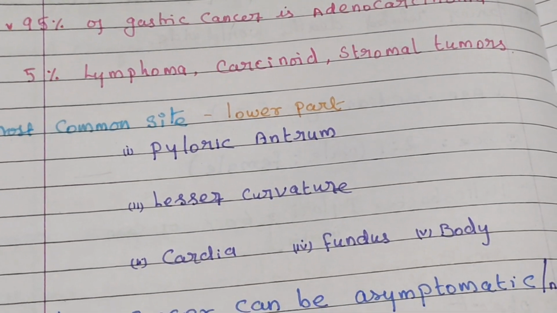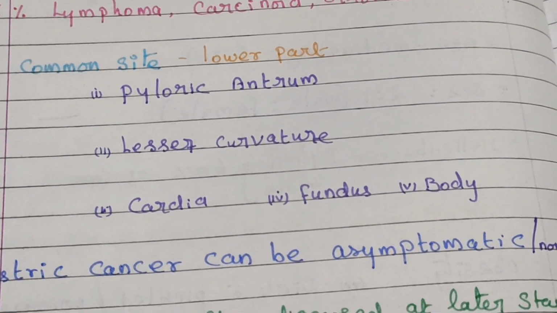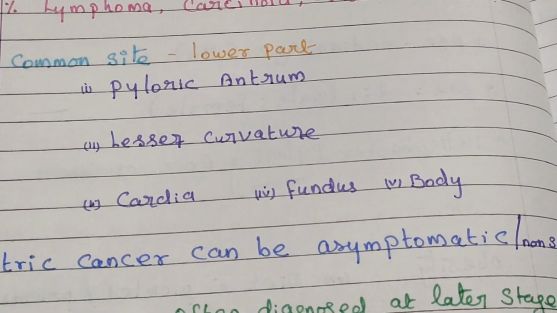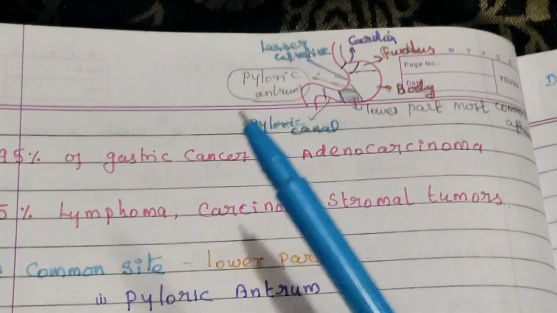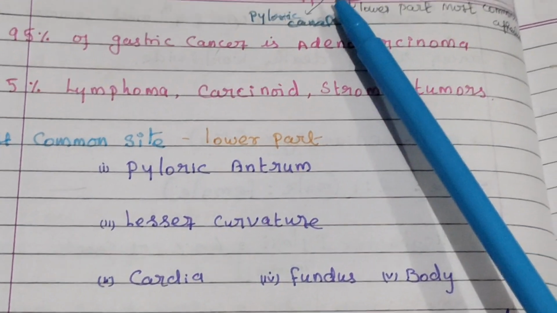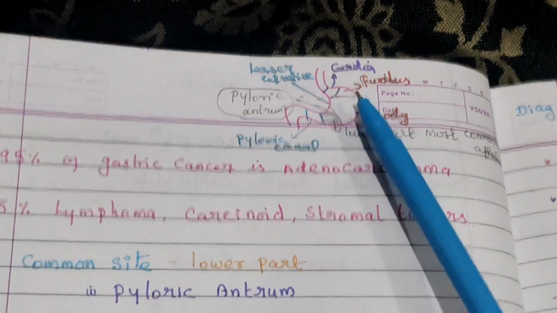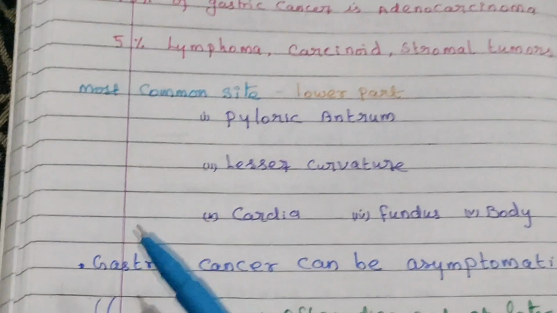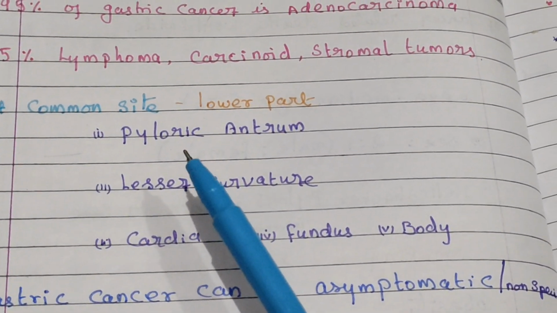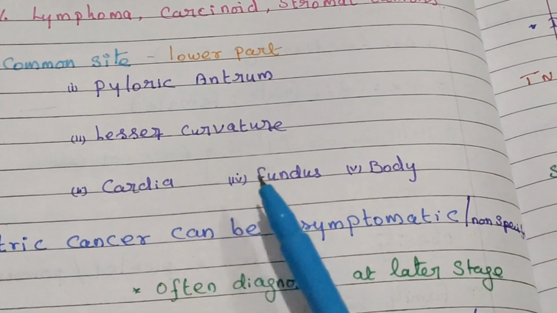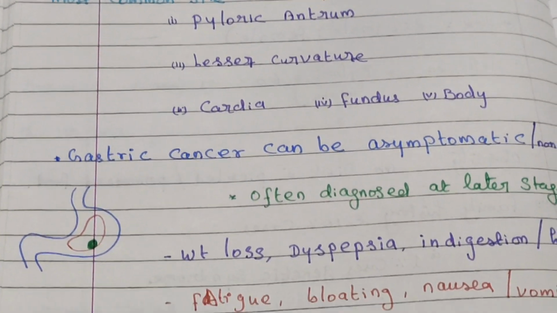The most common site is the lower part, the pyloric antrum, followed by the lesser curvature, then the cardia, then the fundus and body.